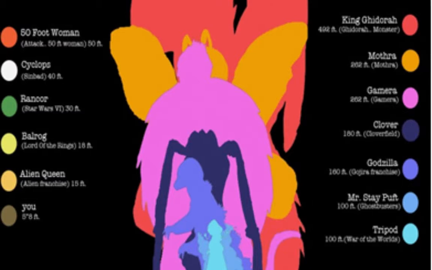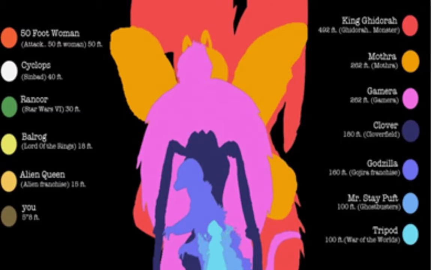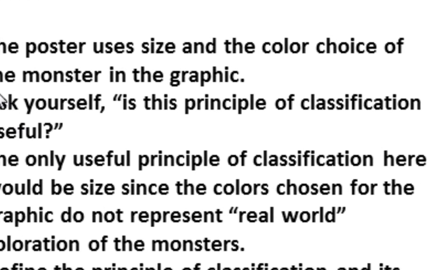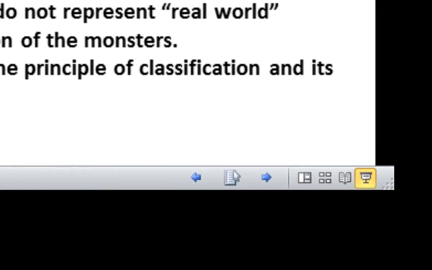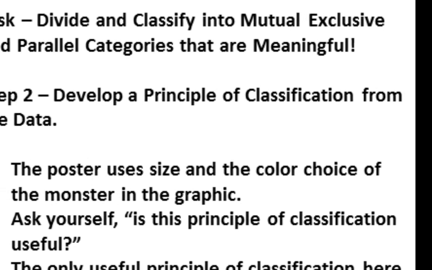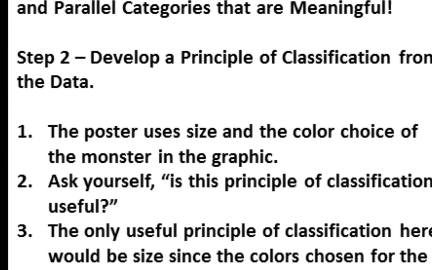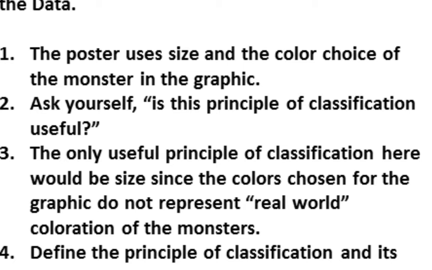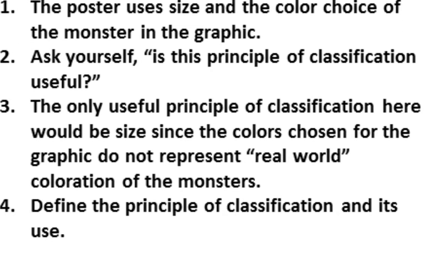So now we have to figure out, well, how is this data useful? So we're going to next develop, let me shrink it down again so you can see this, we're going to next develop a principle of classification from the data. So we use size and color as a way to divide these, but we have to find the one that's useful.